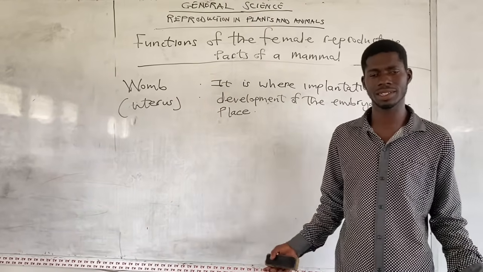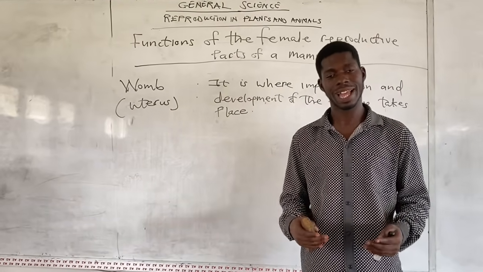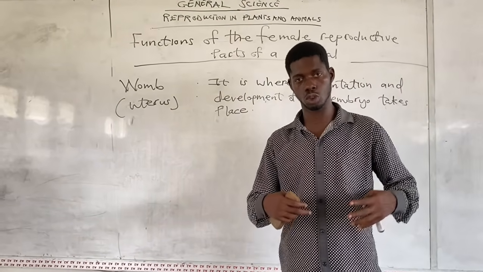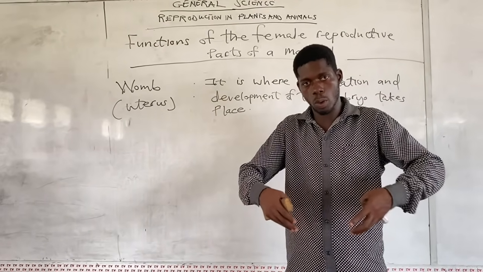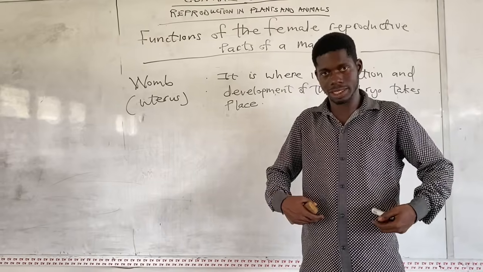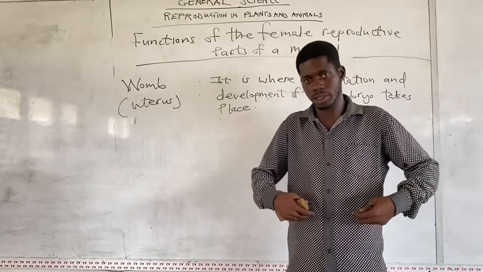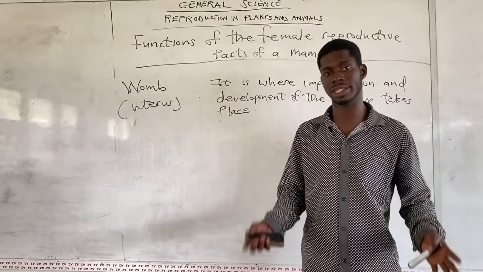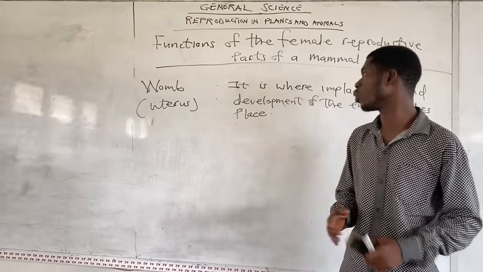What is implantation? Implantation is where the fertilized egg or the embryo attaches itself to the womb. The developing baby will attach itself to the womb. It occupies that space. That's implantation.